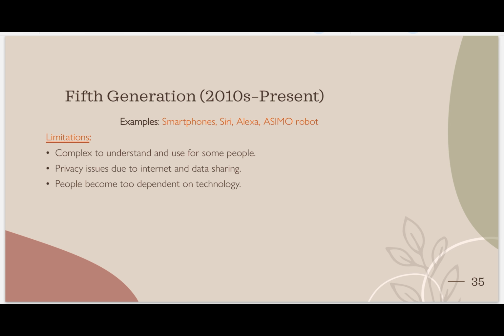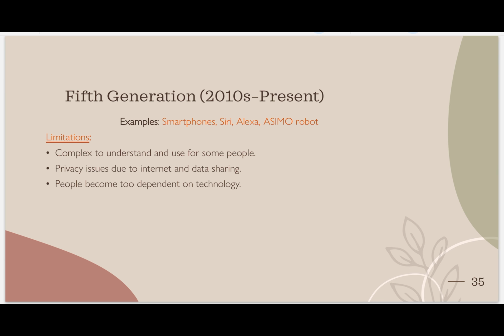What are the limitations? Complex to understand and use for some people. Which people? Our, we can say, grandparents, right? Because they are older than us. For example, we are the present generation. Our older generation is our parents, and their parents. So we can say it is third generation type. They are not understanding every electronic thing. It is complex for them to understand and use. They prefer mostly button mobiles. Otherwise, they say, I don't want to use this touch screen mobile.